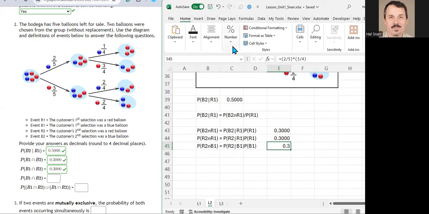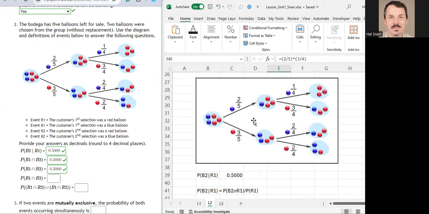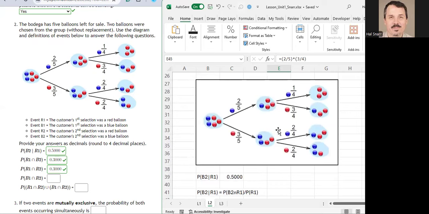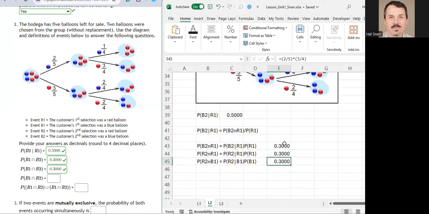Again, we get 0.3. Now, this is all coincidental because of the way the problem's set up. We have 5 balloons. If we had 100 balloons, we'd have 99 here, 99 here, and these would probably not be the same. This is a result of this particular problem. So again, it's 0.3 here.